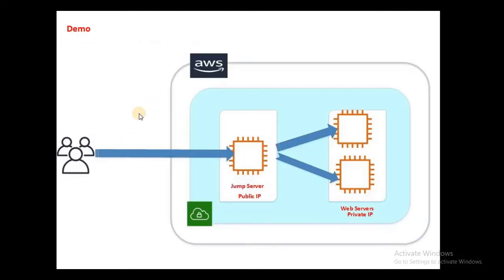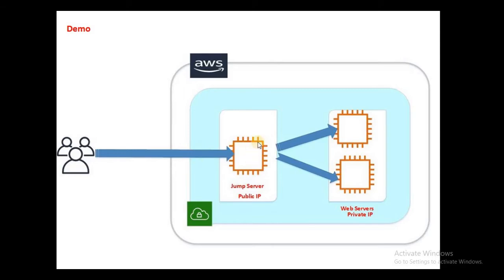So for the demonstration of this today, I will be creating two web servers with private IPs, and also I will be creating one Jump server with a public IP. I will connect to my Jump server, and from there further I will connect to my private instances.